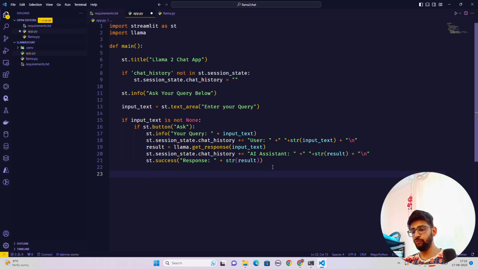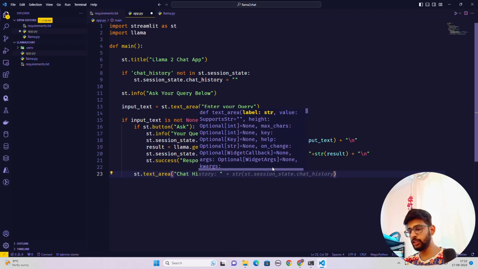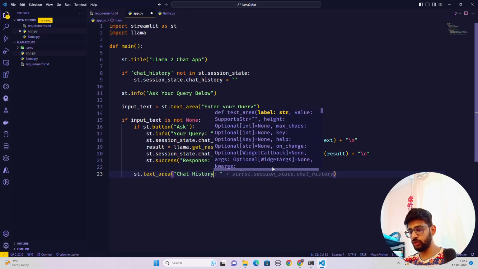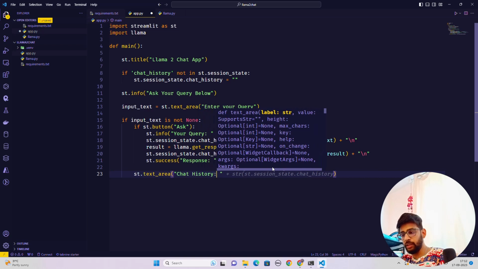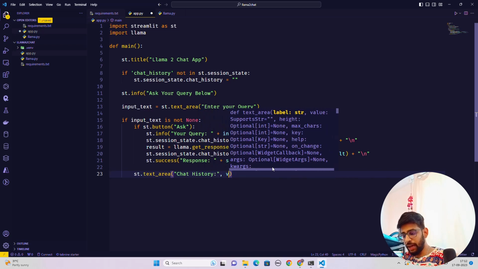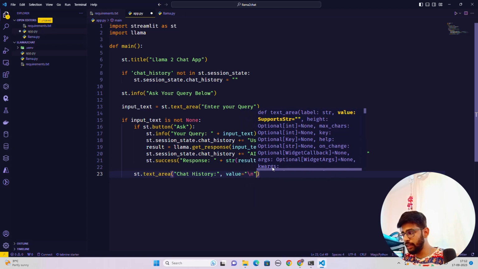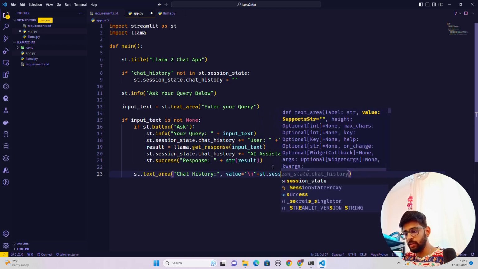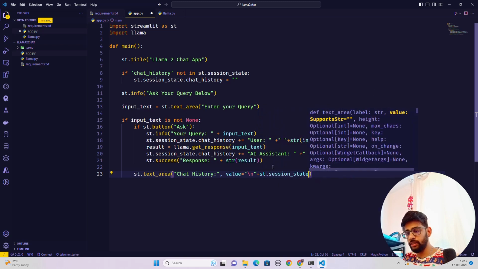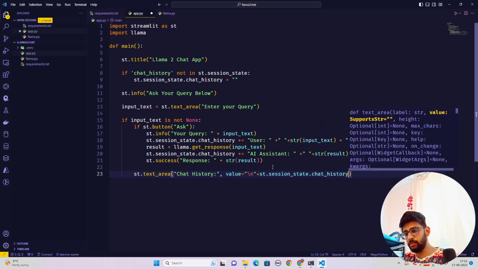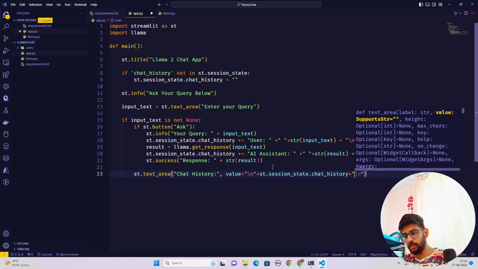Now come out of this if loop here, and let's create that window to show the conversation. For that, I'm going to have a text area again. So st.text_area, and inside this text area we're going to have chat history as a label. So chat history, and let's call this chat history. And inside this, what we can also have is a value. So value, and it's going to be \n plus st.session_state.chat_history plus.